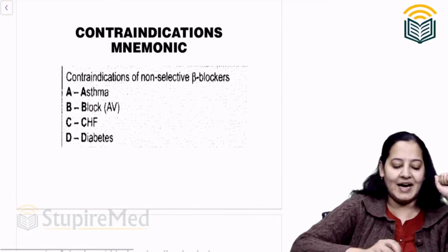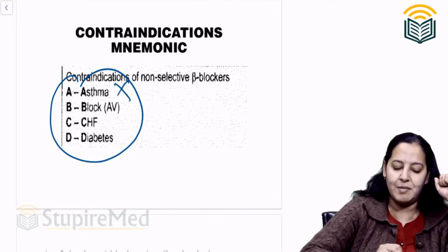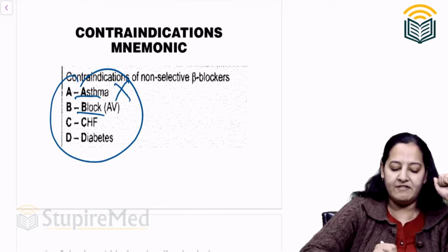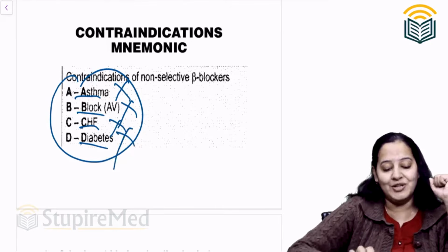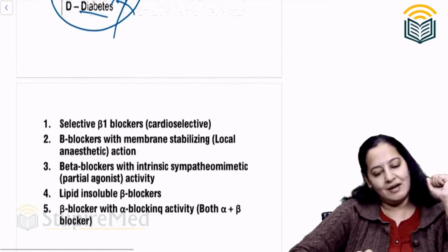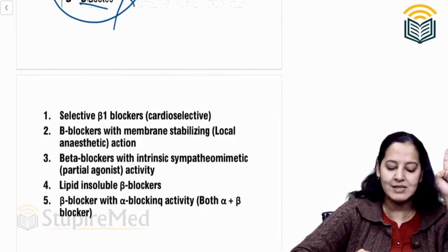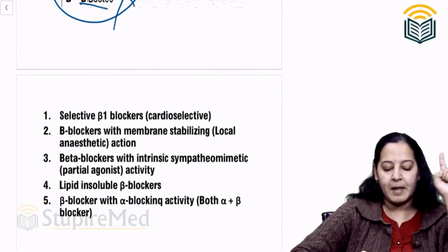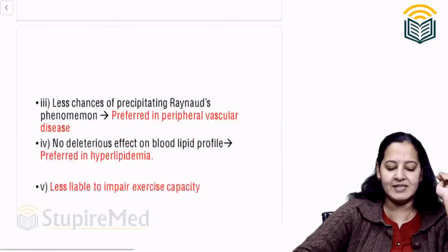There is a mnemonic for side effects: A, B, C, D. Don't give beta blocker to any patient of asthma. A for asthma, B for AV block, C for CHF, and D for diabetes. You know the reason for all of them. So we are done with beta blockers also. We are done with alpha blockers, and we are done with beta blockers. We have covered the entire CVS.